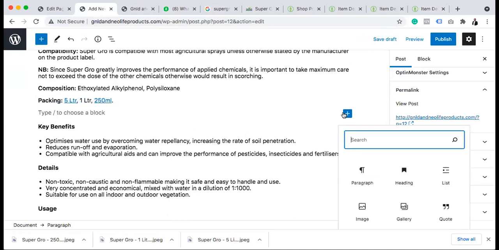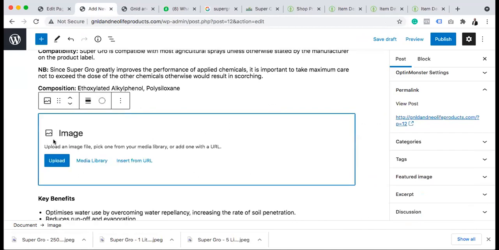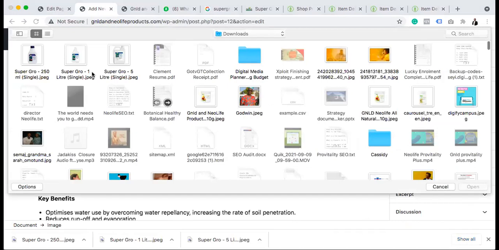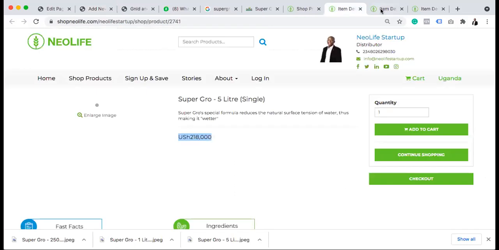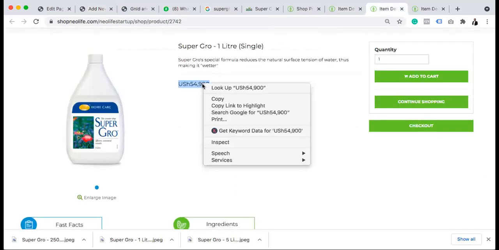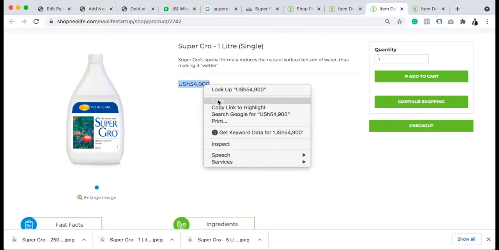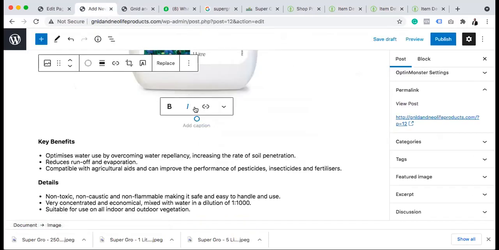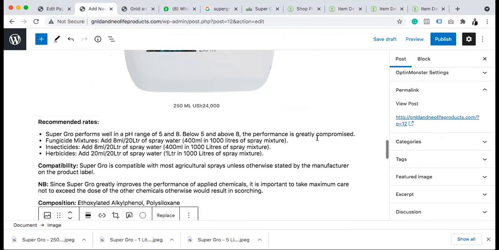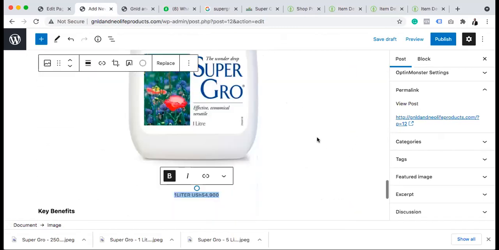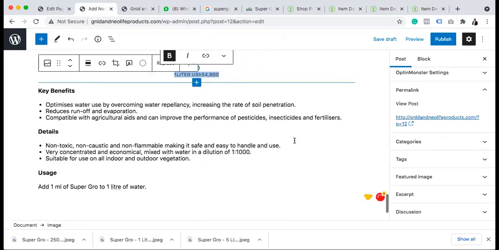Here now, I will add the smallest size. See the way we make use of those images there, so that anyone can decide what it is. So the smallest size is 54 Ghana cedi, 1 liter. So let me check. 250 ml is 24, 1 liter. So we have this now.